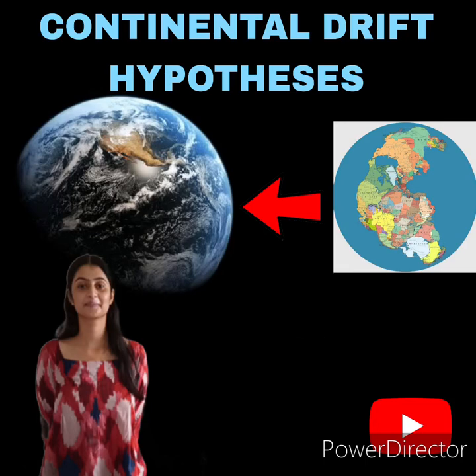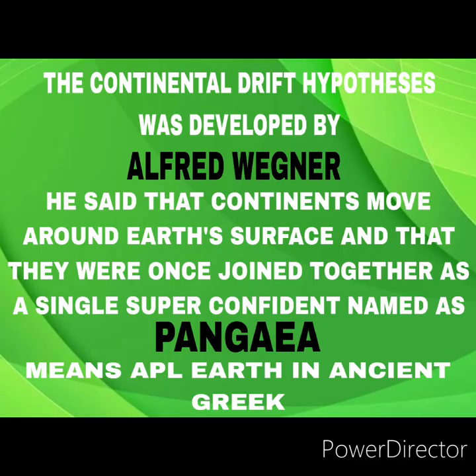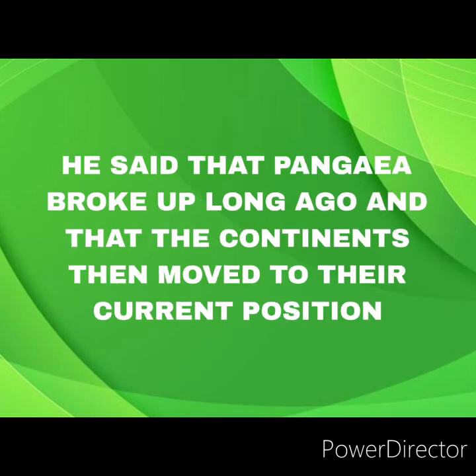Today we will talk about the continental drift hypothesis. The continental drift hypothesis was developed by Alfred Wegener. He said that continents moved around Earth's surface and that they were once joined together as a single supercontinent named Pangaea, which means all Earth in ancient Greek. He said that Pangaea broke up long ago and that the continents then moved to their current position.